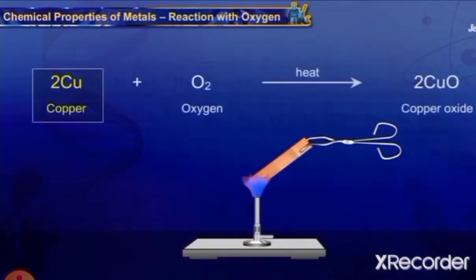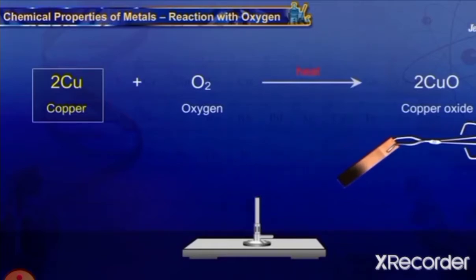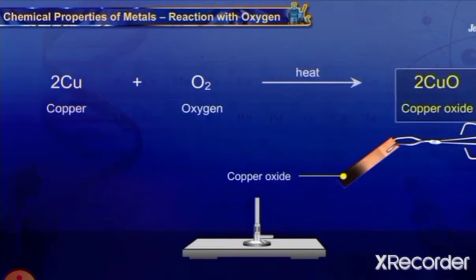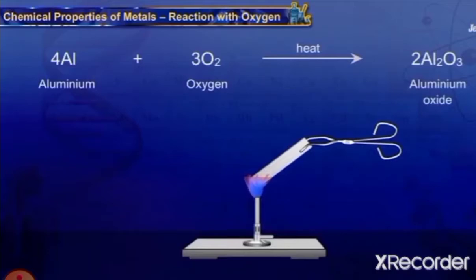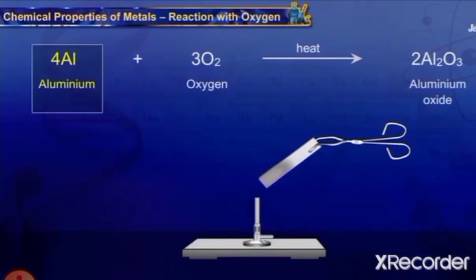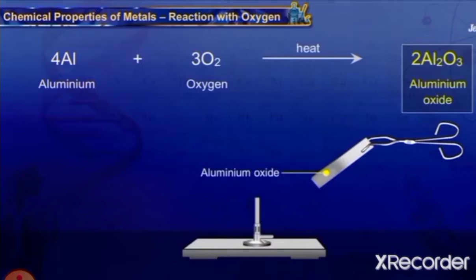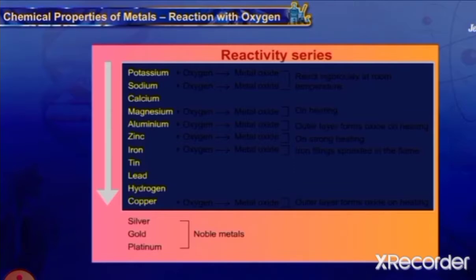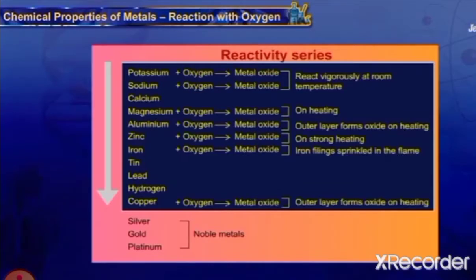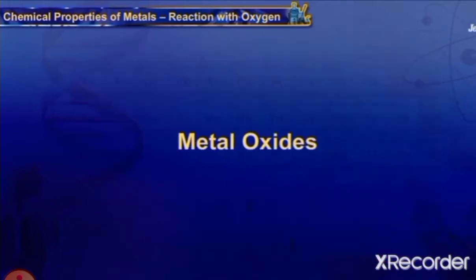Copper on reacting with oxygen at higher temperatures produces copper oxide. It will be formed as a layer on the surface of the copper strip. In the same way, aluminium also does not react with oxygen at normal temperatures. It takes place at very high temperatures. Aluminium reacts with oxygen and forms aluminium oxide on the outer layer of the aluminium. If you observe, children, the reactivity of the metals decreases from top to bottom. That means potassium reacts at normal temperatures, whereas magnesium reacts on heating and iron and zinc on strong heating.